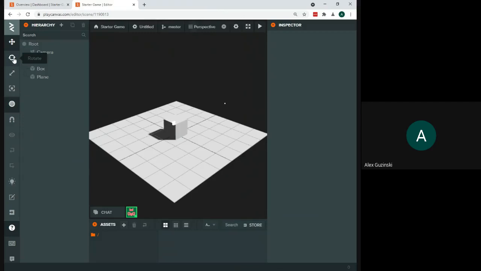Now, remember, as we talked about yesterday, we also have our toolbar on the side with different tools. So things like rotate, scale. We're going to be able to do some of these without going to the tools as well, as you'll see. And we have the hierarchy. So this is showing everything that's currently in our game.